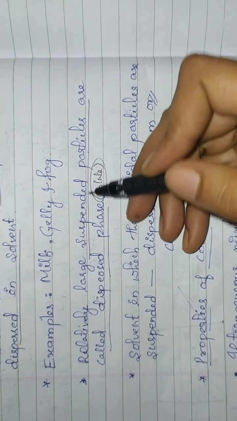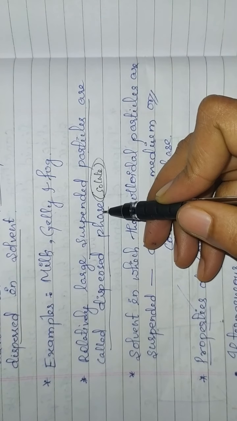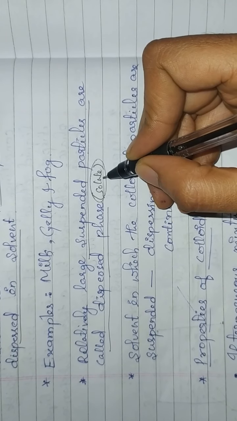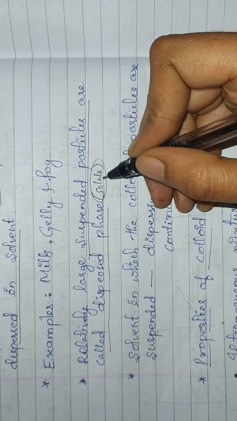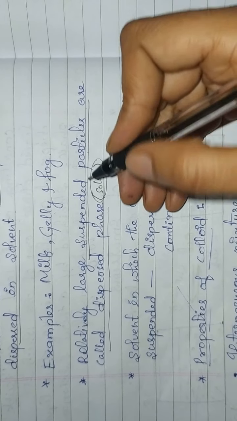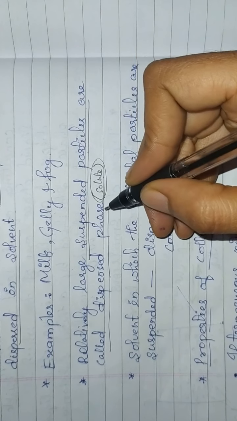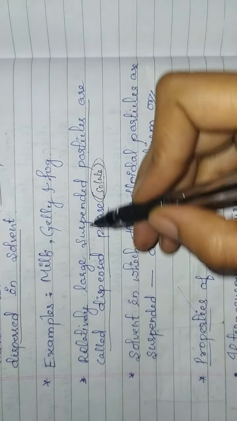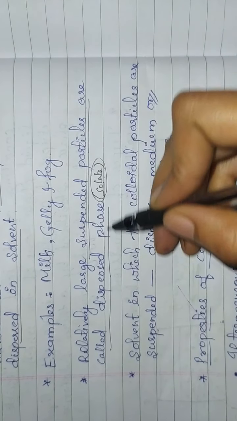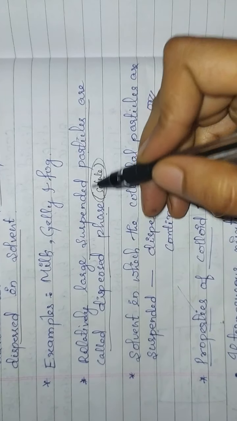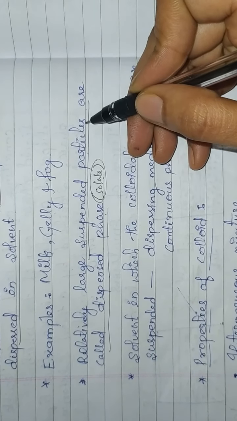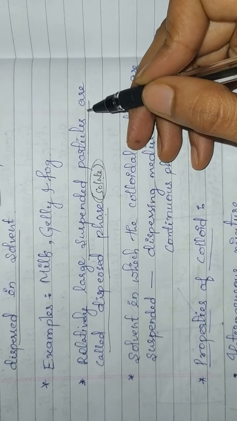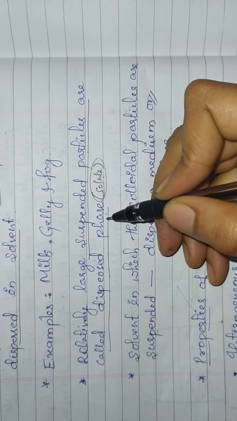Relatively large suspended particles are called dispersed phase. For understanding purpose we can also say dispersed phase as a solute, but it is not dissolved, it is suspended in solvent. But while explaining the colloidal solution we have to use the term dispersed phase for solute. Let us see, this is the dispersed phase: relatively large suspended particles, or just suspended particles in solvent or dispersion medium, are called dispersed phase.